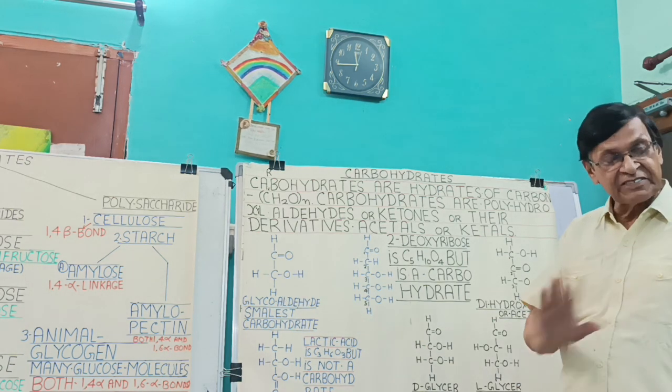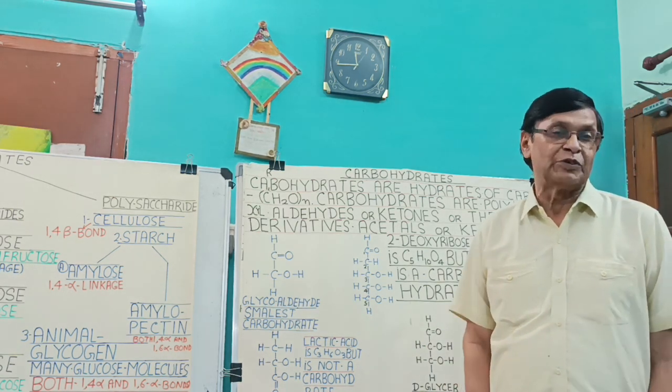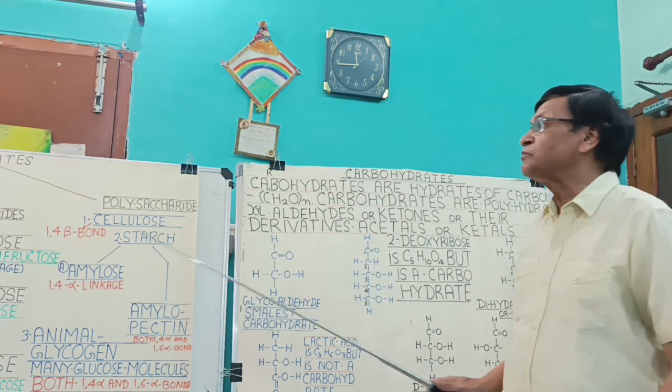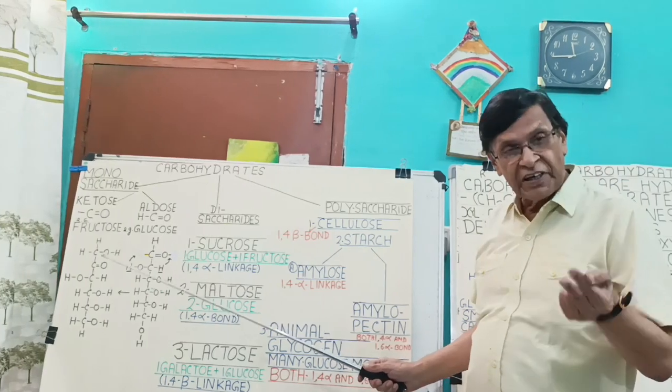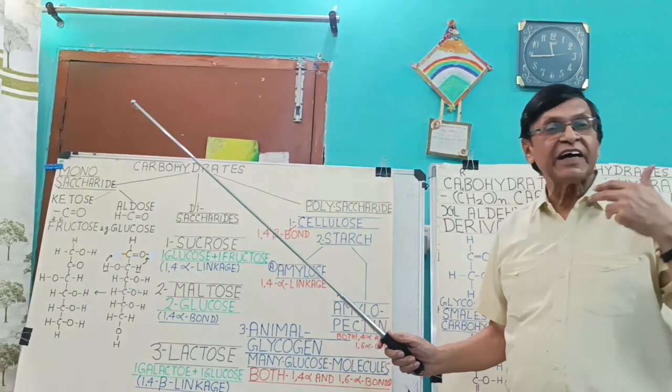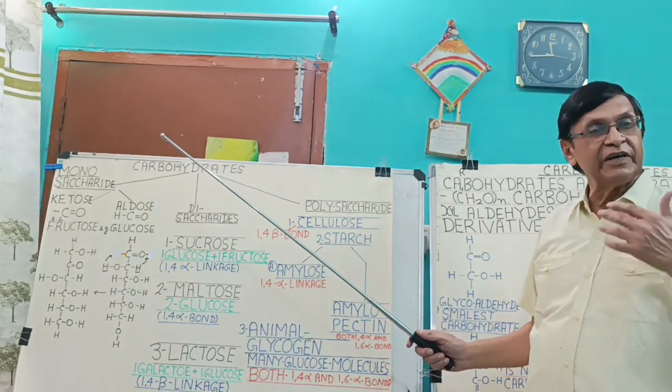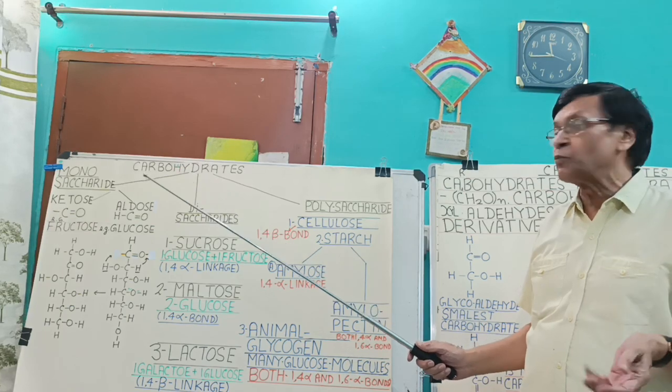It is not found in living systems, but in nature it is found. In the living system, the carbohydrates are monosaccharides, which are made up of one unit. They need not be hydrolyzed while being utilized in our body.